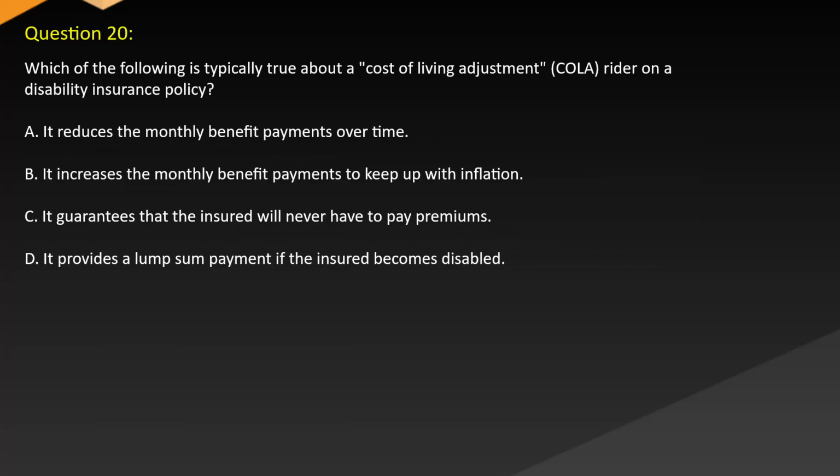Question 20. Which of the following is typically true about a cost of living adjustment (COLA) rider on a disability insurance policy? A. It reduces the monthly benefit payments over time. B. It increases the monthly benefit payments to keep up with inflation. C. It guarantees that the insured will never have to pay premiums. D. It provides a lump sum payment if the insured becomes disabled.